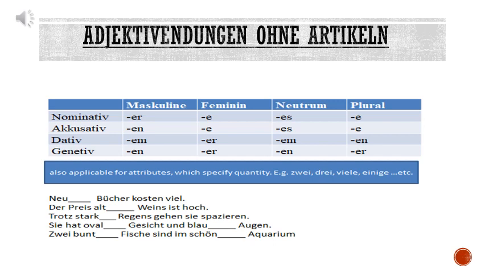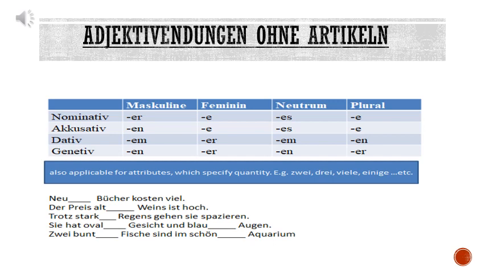This table has all four cases: nominative, accusative, dative, genitive, as well as all four articles: masculine, feminine, neutral, plural. This table you have to learn by heart. There is no simple trick to remember this. Just keep in mind you have to remember this by heart.